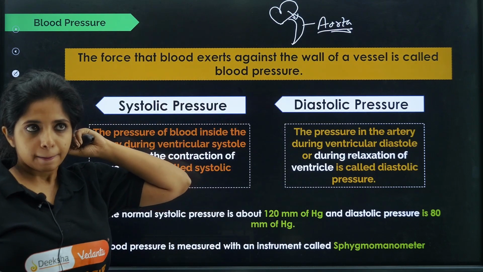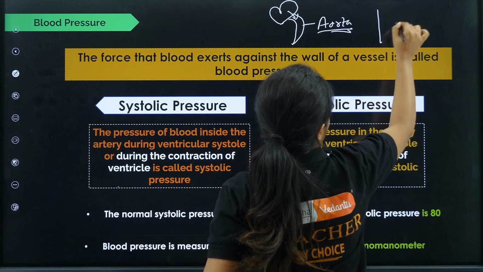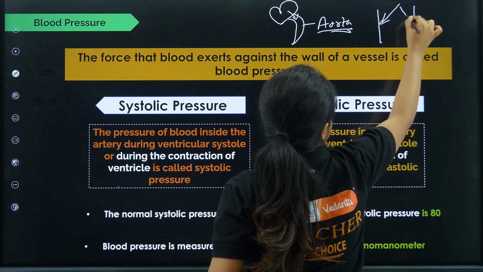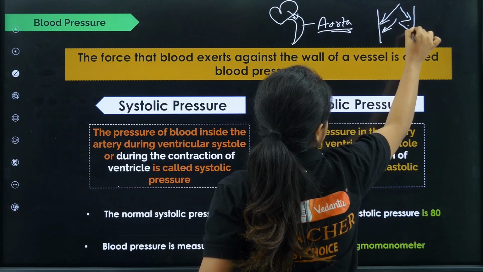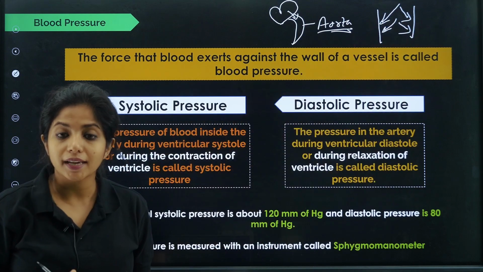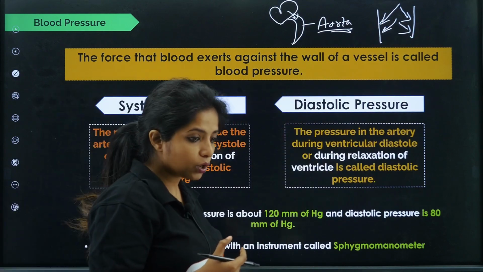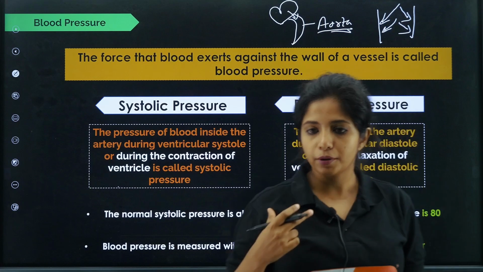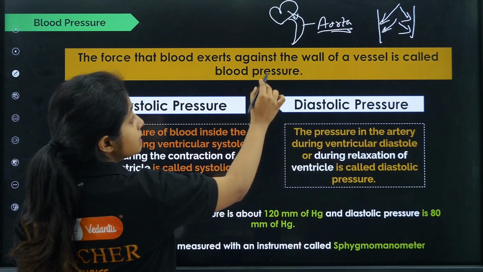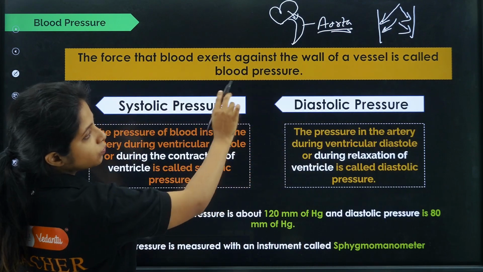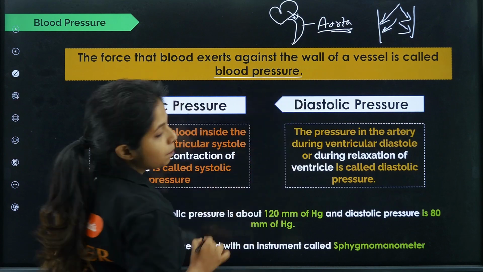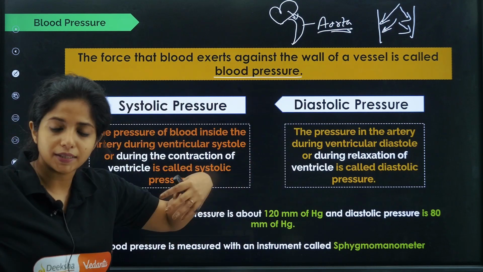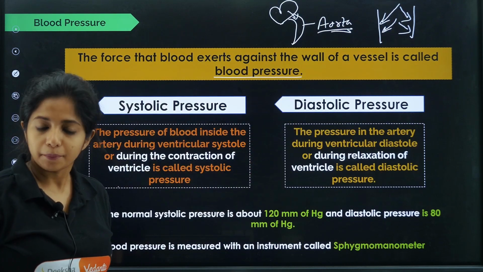Basically, the pressure that it is putting on this particular aorta, you call this as blood pressure. So the force that the blood exerts against the wall of a vessel is known as blood pressure. The force that it is exerting on the walls is known as blood pressure.